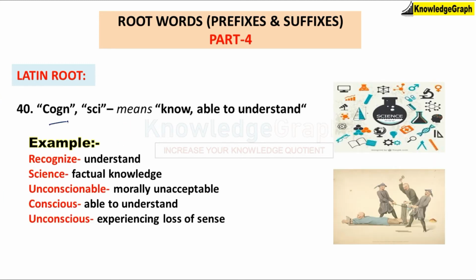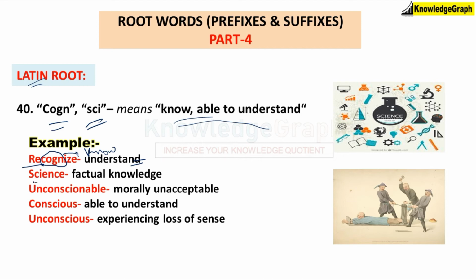Next word is cogn. It means know or able to understand. It's a Latin root word. So the first example is recognize. You see the root word cog and cogn. It means it is related somehow to knowing or understanding. So recognize is to understand. For example, we were in the same primary school, and I met my friend after 15 years, and I was still able to recognize him.